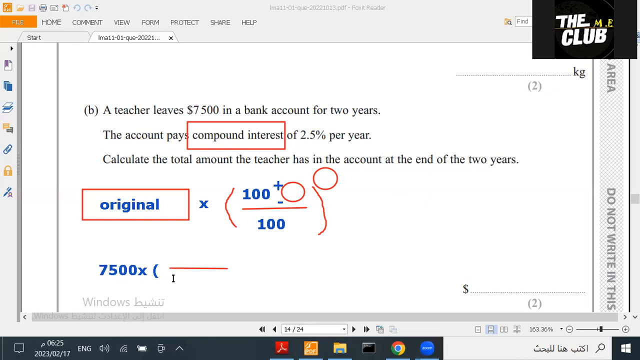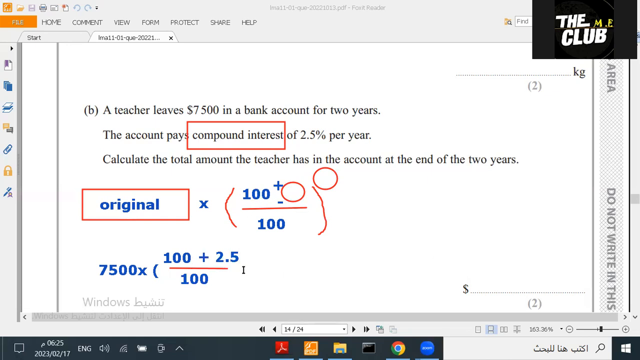عندي 100 here in the denominator، وعندي 100 فوق in the numerator. وبعدين plus minus. But how do you choose the plus minus? You take a look at the question. هو قال لي compound interest معناها حيزيد. معناها I'm going to choose the plus. And then use the percentage of increase اللي هي 2.5. Yeah? So plus 2.5.